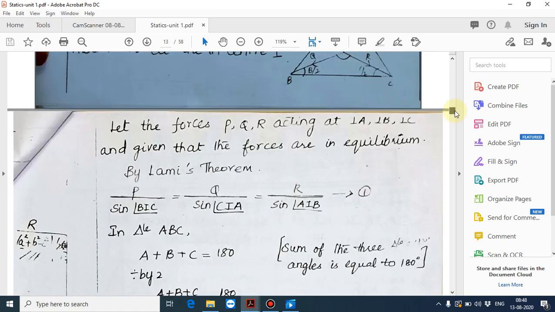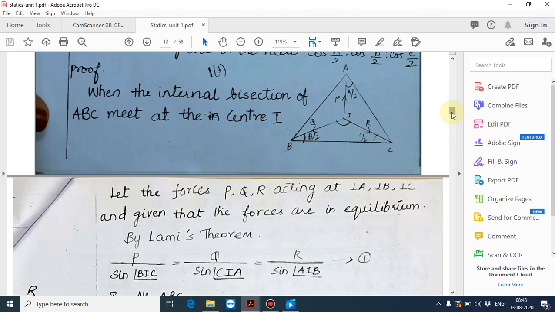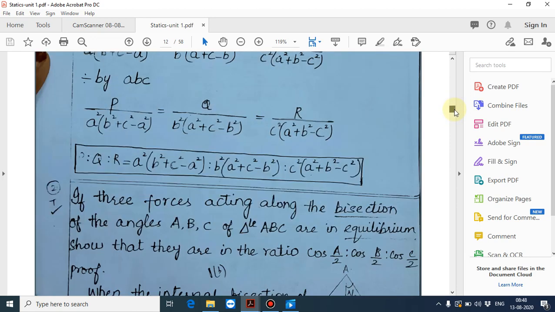What the problem is that, if three forces acting along the bisectors of angle ABC are in equilibrium, show that they are in the ratio cos A by 2 is to cos B by 2 is to cos C by 2. You see the proof.